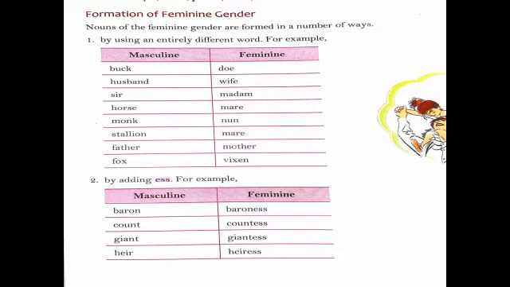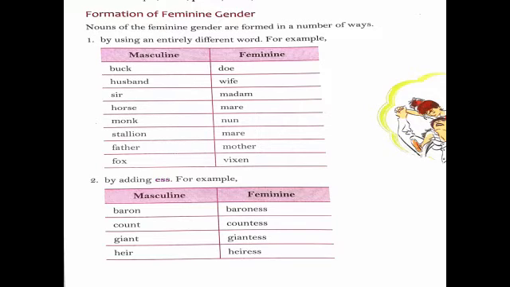Formation of feminine gender. Now, nouns of the feminine gender are formed in a number of ways. How? By using an entirely different word. For example, duck, doe, husband, wife, sir, madam, horse, mare, monk, nun, stallion, mare, father, mother, fox, vixen.